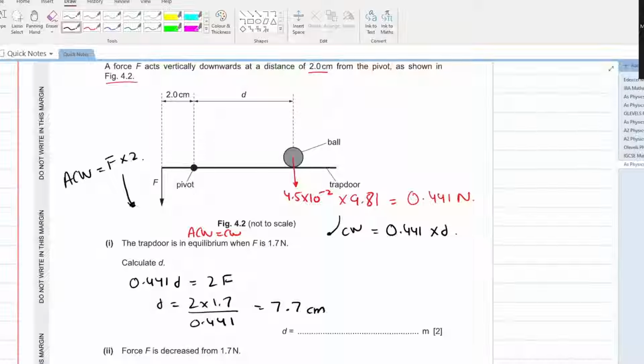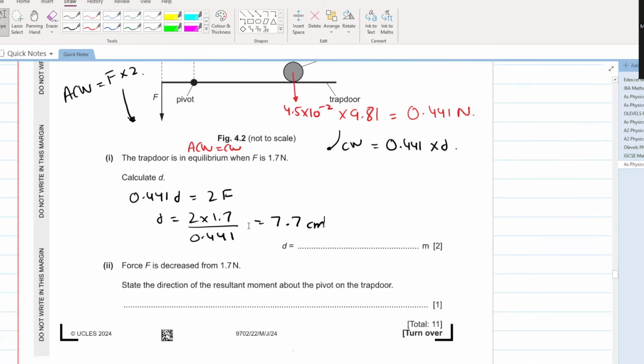Now, if you write 7.7 centimeter, you will probably not get the marks. Why? Because you have to give your final answer in terms of meters. So what will you say? This will be divided by 100, 0.077 meters. Simple as that. Nothing complicated here. Let's further move ahead.